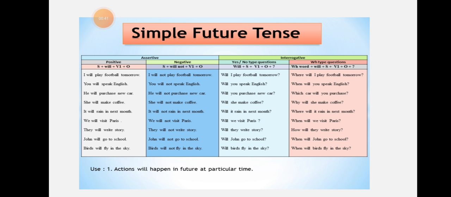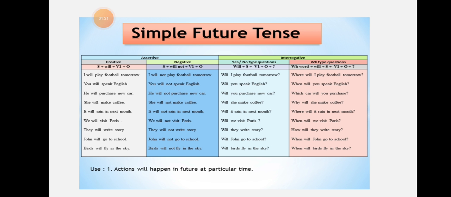Future indefinite tense is also known as simple future tense. The formula for simple future tense is subject plus will or shall plus first form of the verb plus object. Shall is used with I and we, and will is used with all the other subject pronouns and nouns. For example, I shall play football tomorrow, you will speak English, he will purchase a new car. So I shall, we shall. We have to use shall with I and we.